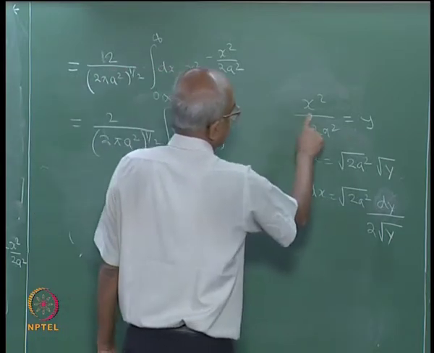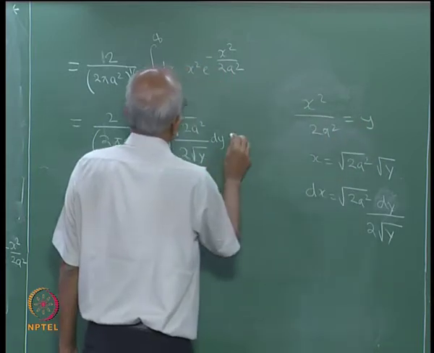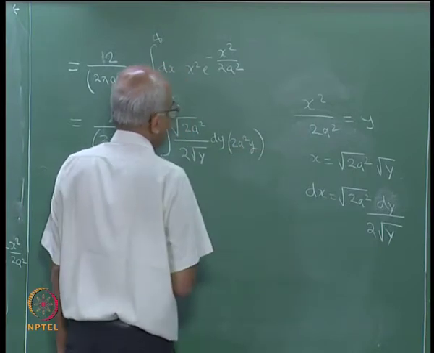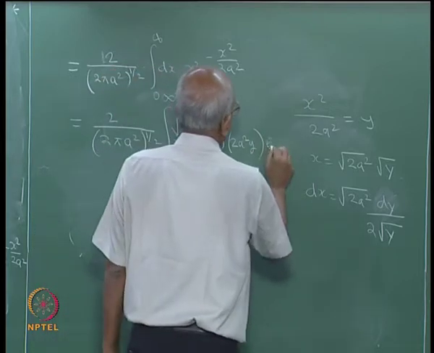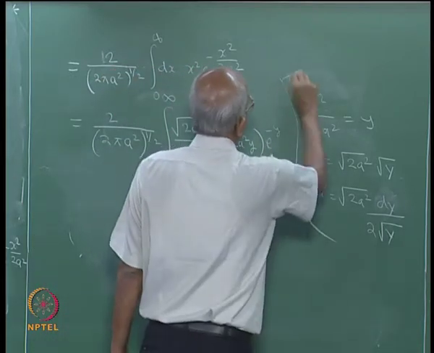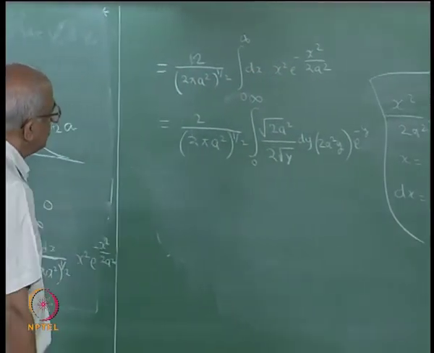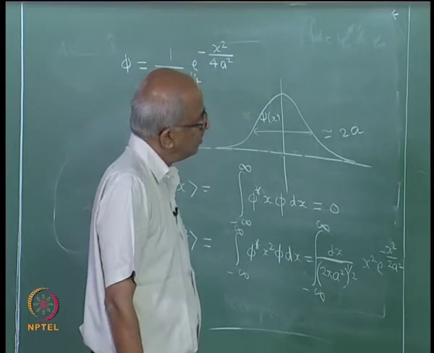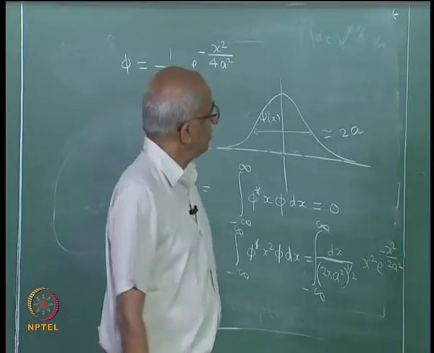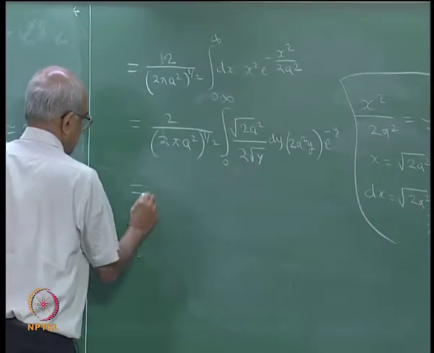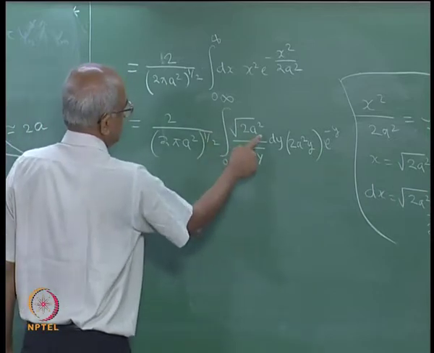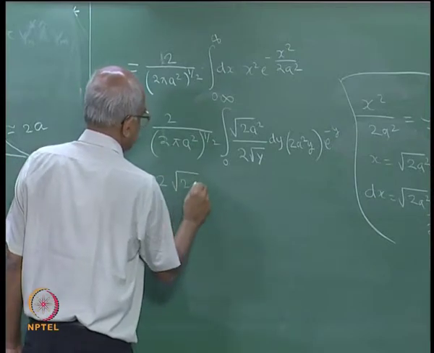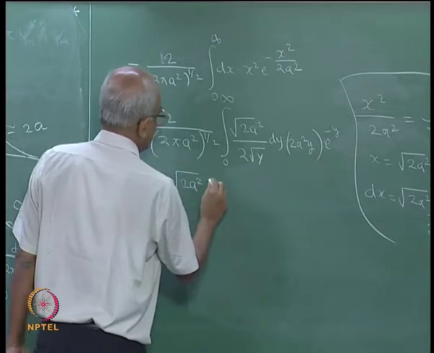X square, where is it? X square is equal to x square by 2 a square is y. So, therefore, x square may be written as 2 a square y and e to the power of minus y. So, if I took this square root of 2 a square out, there is another 2 a square.